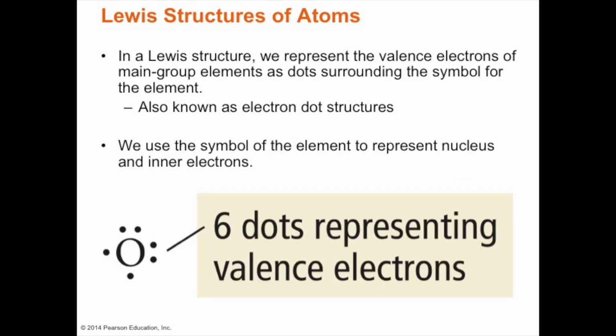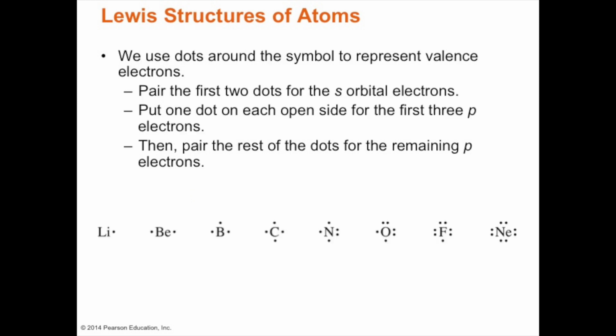If we take a look at oxygen, in a Lewis structure, we represent the valence electrons as dots. Oxygen has 6 electrons, 2, 4, 6, surrounding the symbol O for oxygen, and we refer to this as the Lewis electron dot structure. For lithium in group 1, sodium could also have 1 dot, potassium could have 1 dot.